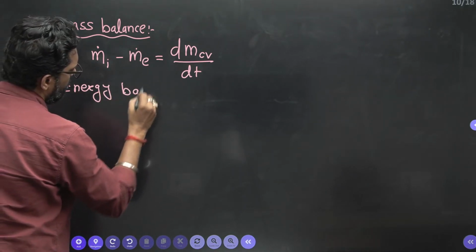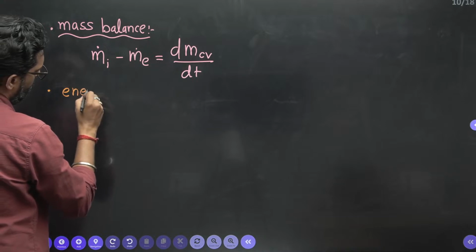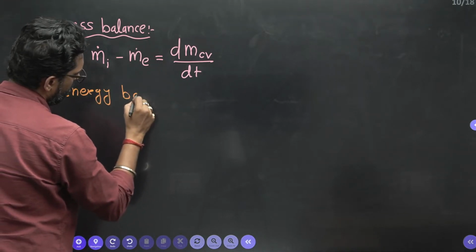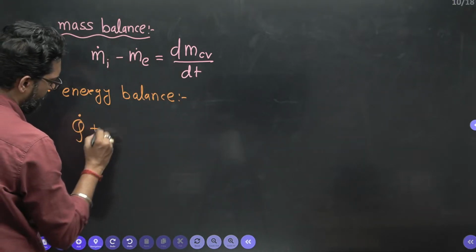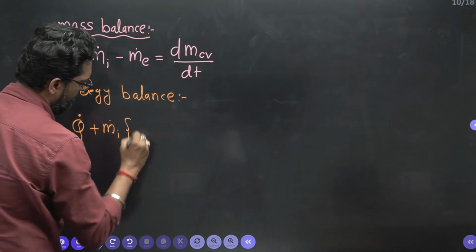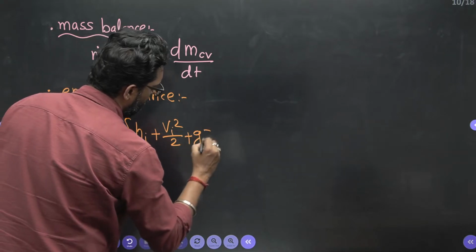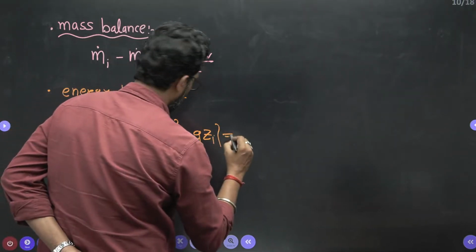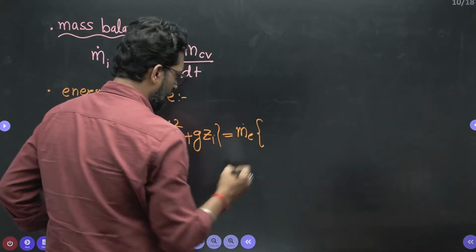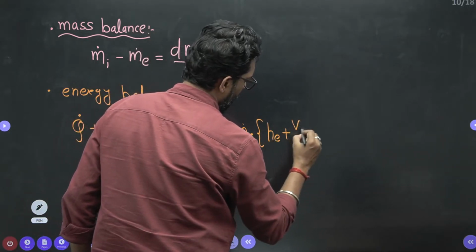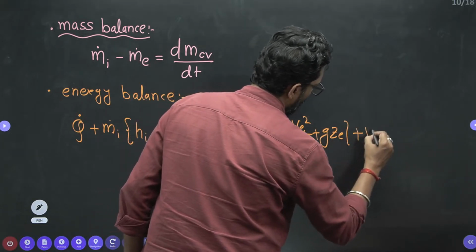What is the energy balance? Rate of heat plus m dot i, h_i plus v_i square by 2 plus g z_i, is equal to m dot exit, h exit plus v exit square by 2 plus g z exit, plus W.